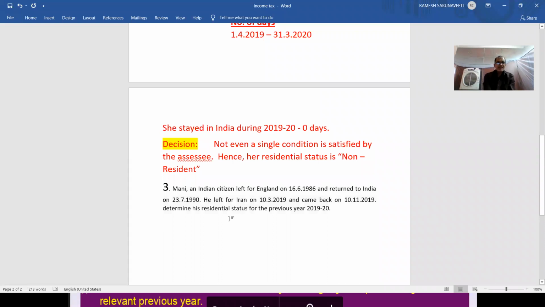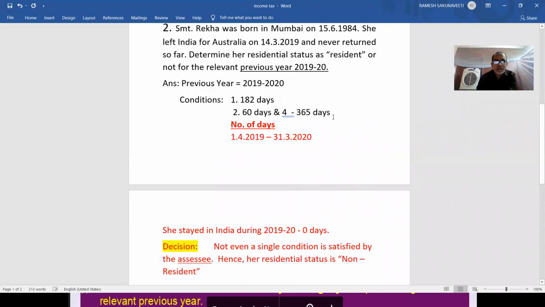See, first of all, in the first two problems, we just identified whether a person is resident or non-resident. But now here you have to determine the assessee's residential status totally, whether he is ordinarily resident, not ordinarily resident, or non-resident. These three you have to verify, which means two primary conditions and two additional conditions you have to check.